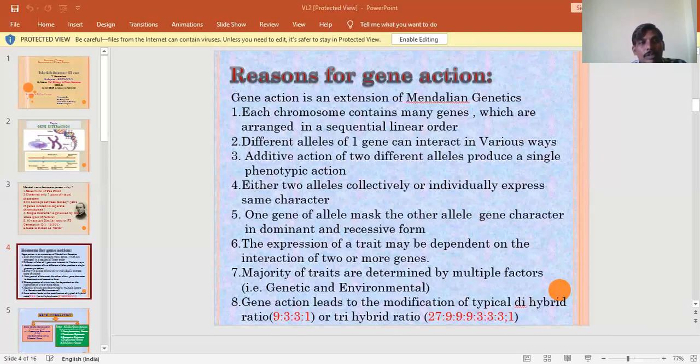The best example for recessive epistasis is coat color in mice. In mice or rodents, we generally observe three types of colors: one is agouti, another is black, and the third is albino.